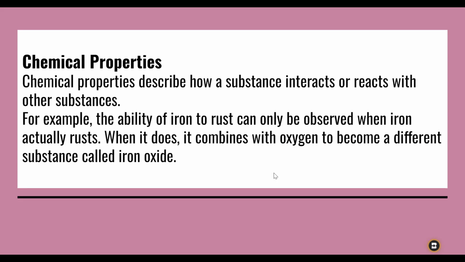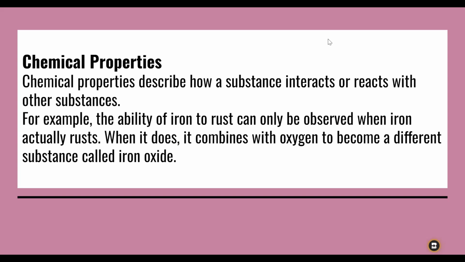Let's say you have something made of iron in your backyard. When it rains, it's outside and exposed to air. After some time, you notice that the oxygen in the air interacts with that iron and it rusts. So that ability of iron to rust is a chemical property.